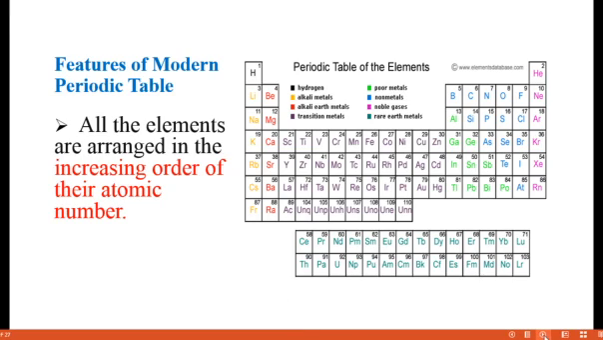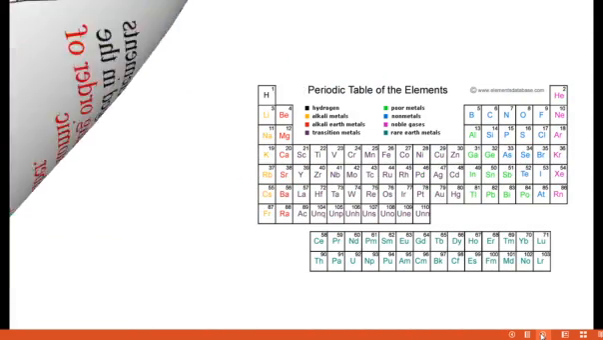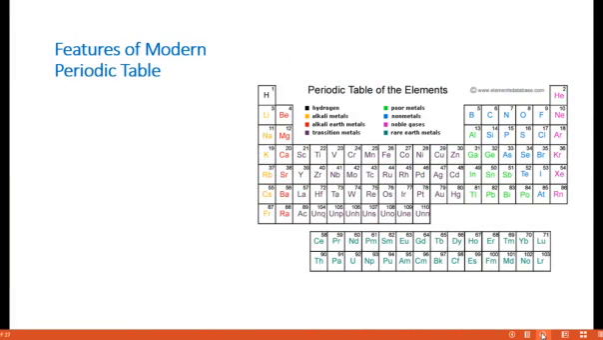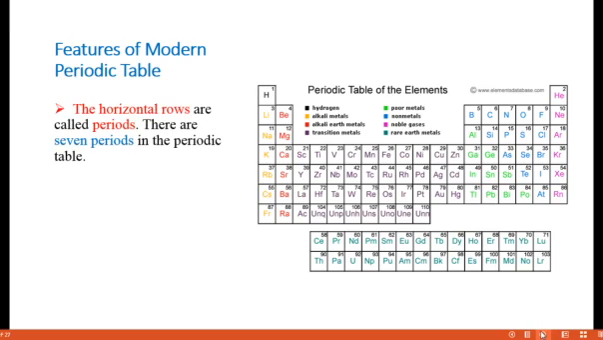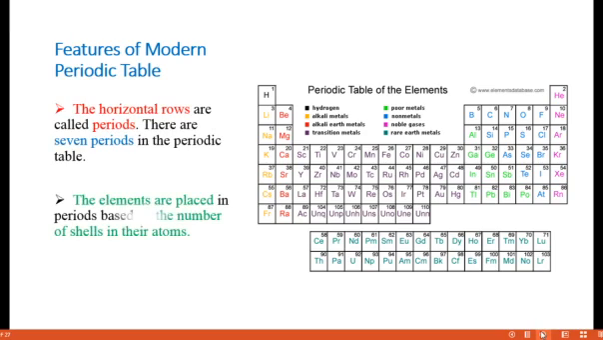So the second one is, the horizontal rows are called periods. As in Mendeleev's table itself, the horizontal rows are called periods. So how many rows are there? 1, 2, 3, 4, 5, 6 and 7. Okay. So the horizontal rows are called periods. There are 7 periods in the periodic table.